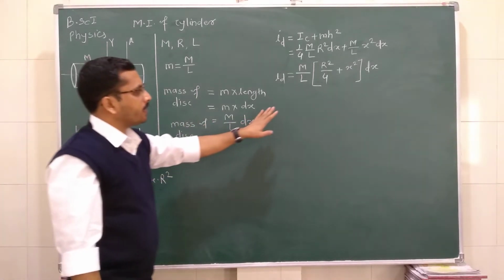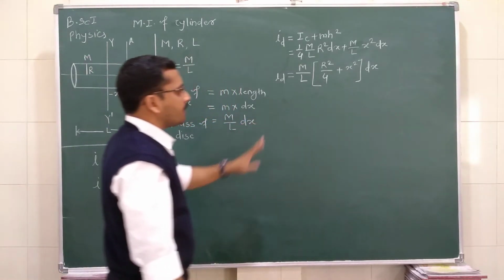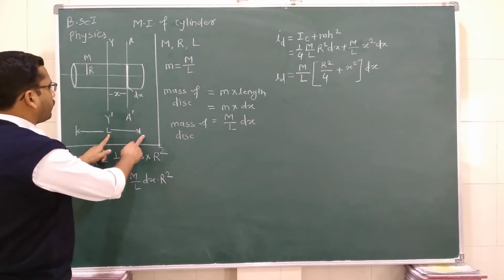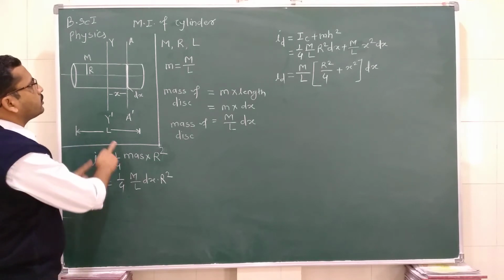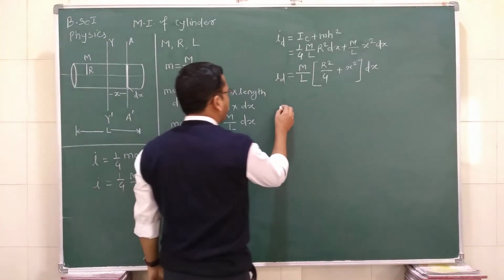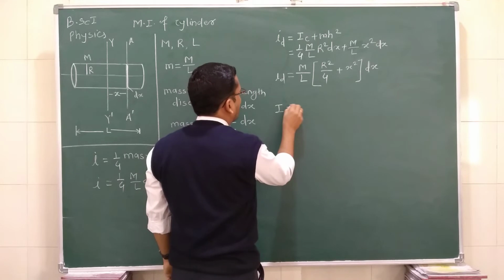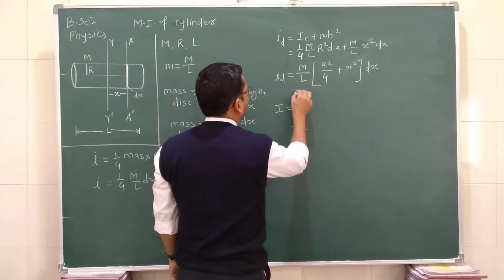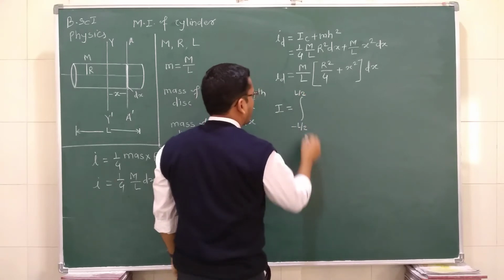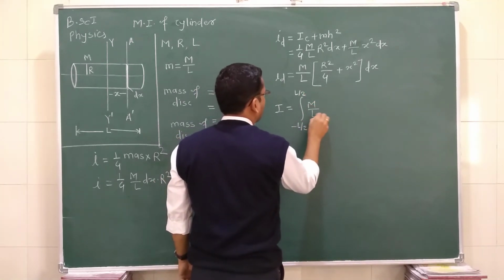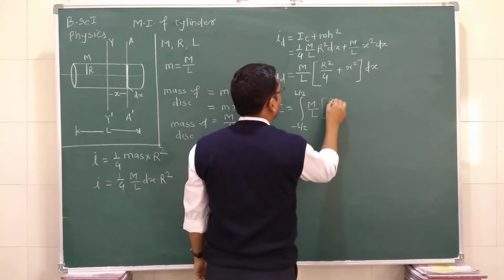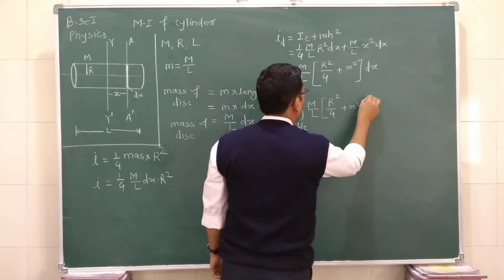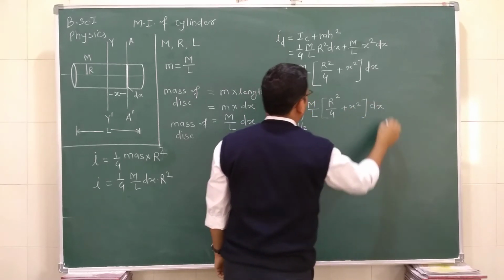So now we can integrate this equation, and what is the limit of that equation? The limit of that equation is from minus L by 2 to plus L by 2. So this is the limit, and by using this limit we can solve the equation. This I is equal to integration from minus L by 2 to plus L by 2 of m by L, r square by 4 plus x square, multiplied by dx.